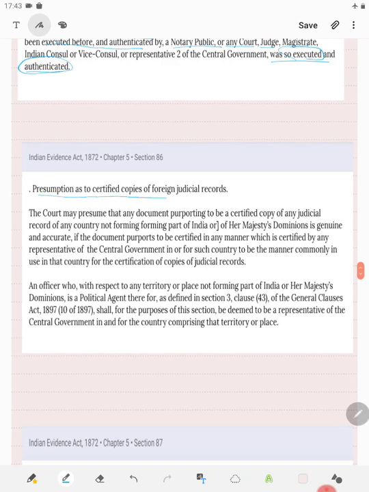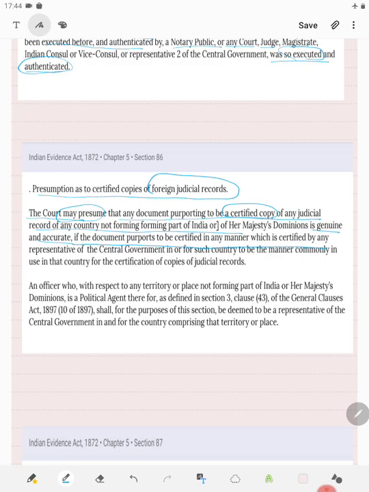Presumption as to certified copies of foreign judicial record. The court may presume that any document purporting to be a certified copy of any judicial record of a country not forming part of so and so is genuine and accurate if the document purports to be certified.